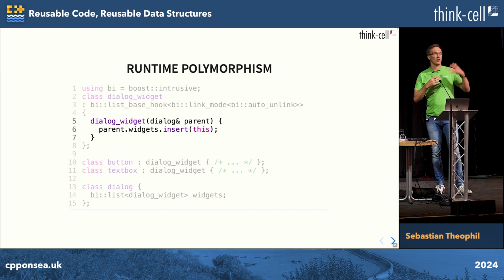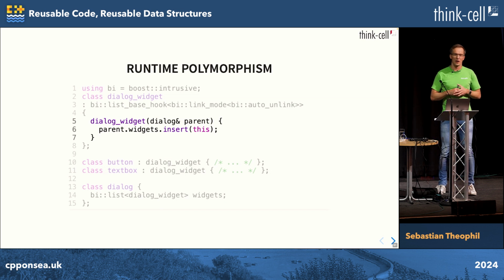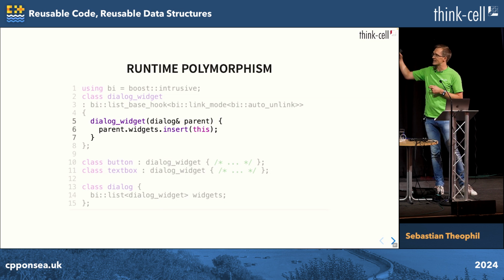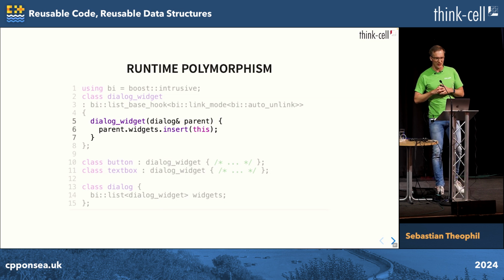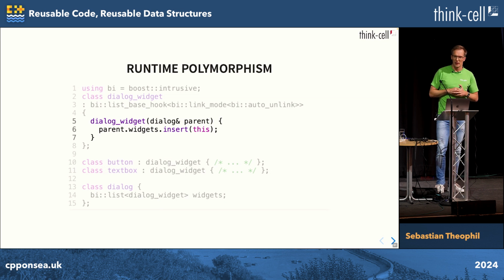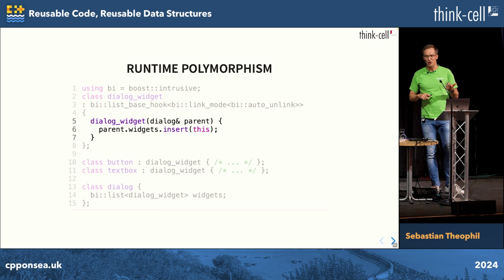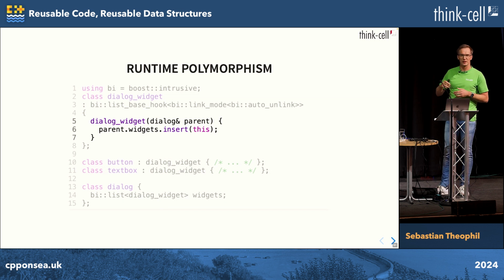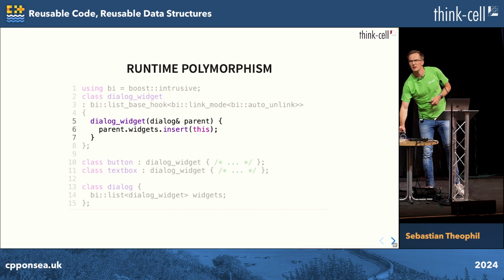We have objects with clear identity, just members in our dialog. We don't actually see this intrusive list as users of our library, but the library can itself build some data structure to get the polymorphic usage it needs. Cool. Without a heap, without ownership problems, without reference counting. Any questions about that? Yes?